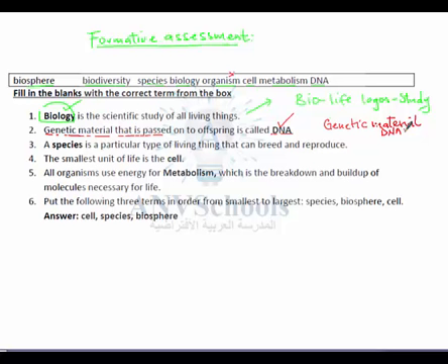In this other case, dash is a particular type of living thing that can breed and reproduce, that is species. So if organisms of a particular population are able to breed, for example, if you have a dog breeding with a dog, then they will produce a dog.